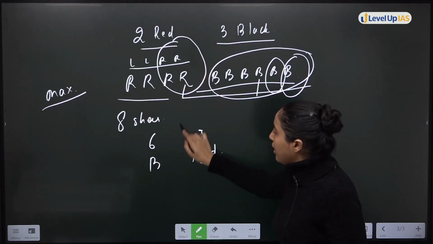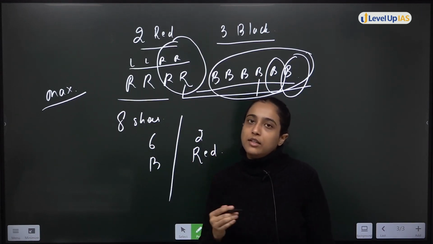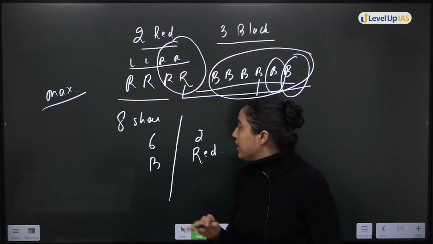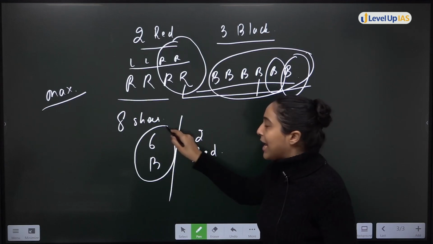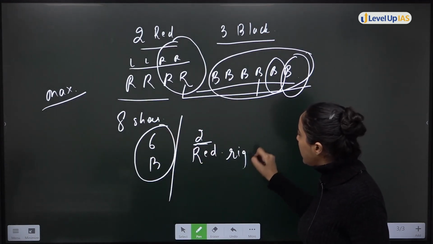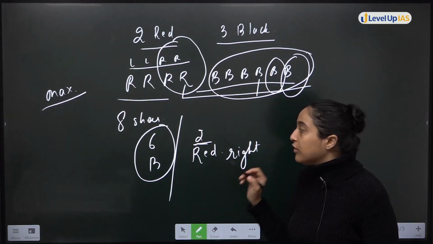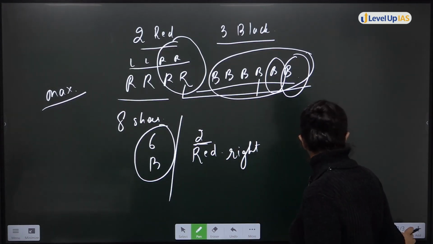You are saying that by picking 8 shoes I can guarantee a red pair. Okay? So I will say okay, 6 black come, then from the 2 red only the right foot comes. You also need a left foot. Understood? So this is how to do this question.